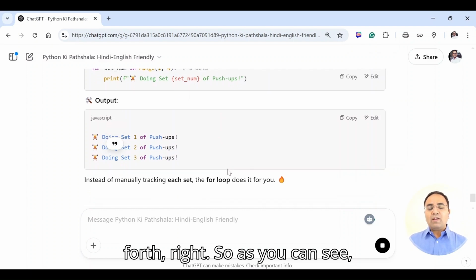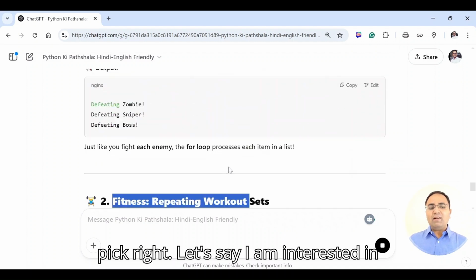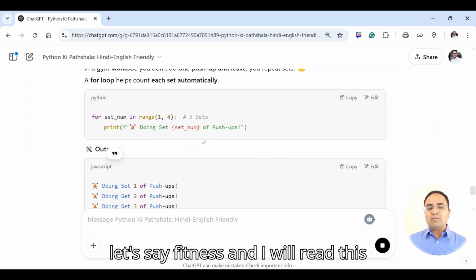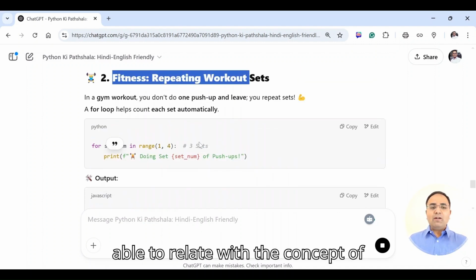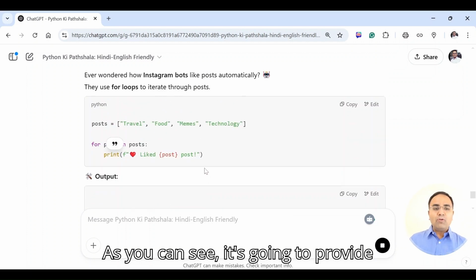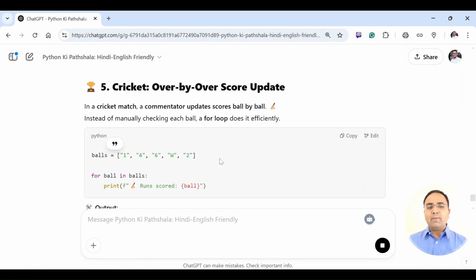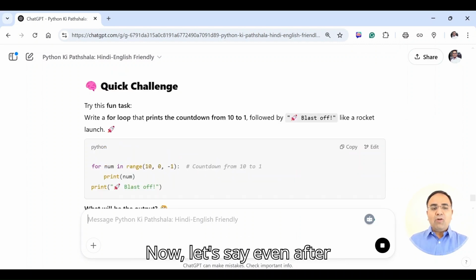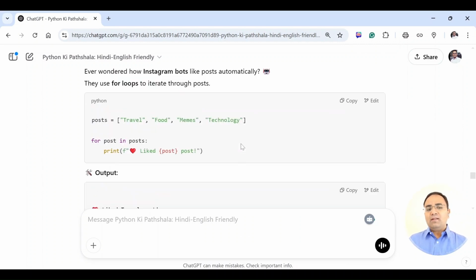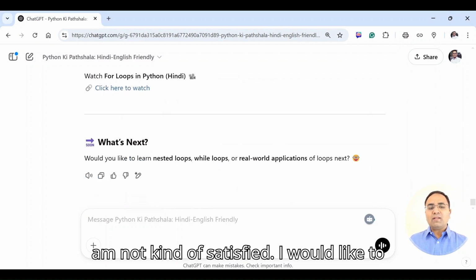So as you can see, depending upon your interest, you can pick. Let's say I'm interested in fitness, then I will read this particular example, so that I will be able to relate with the concept of for loop very easily by going through it. And as you can see, it's going to provide 4 to 5 different domains with respect to metaphors.